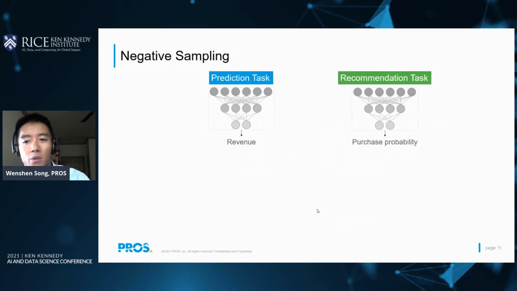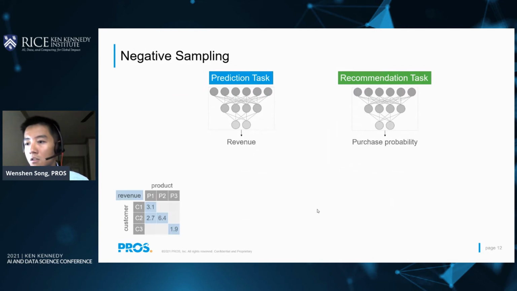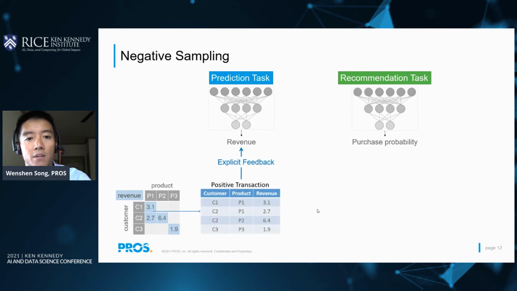Although the prediction and recommendation tasks use the same input data, it doesn't necessarily mean that they will utilize the same kind of feedbacks. So, for example, here we have a sparse customer and product matrix. The blue squares, which are revenues, positive transactions that happen in the real world, provide the so-called explicit feedback to predict the revenue.